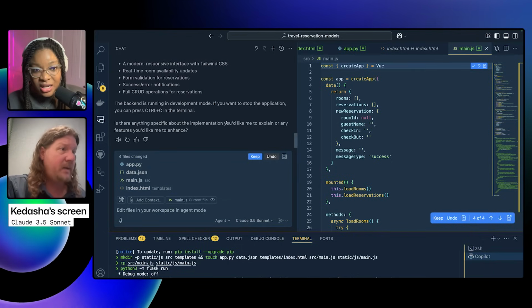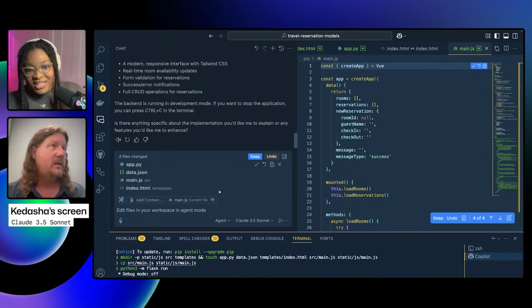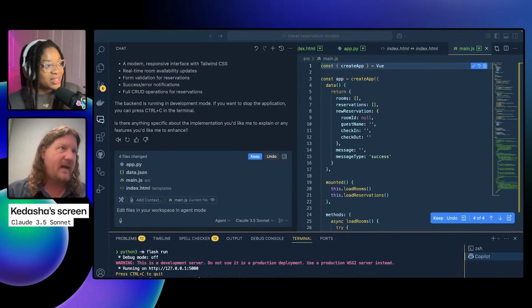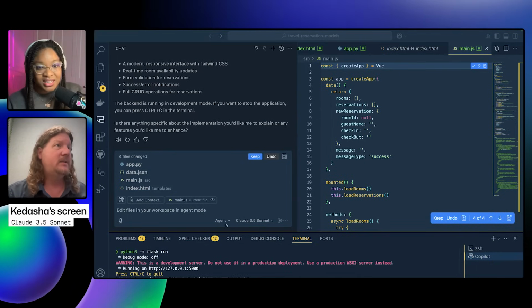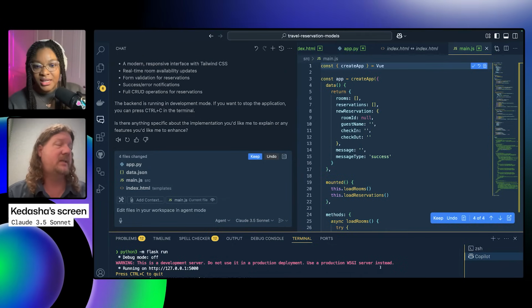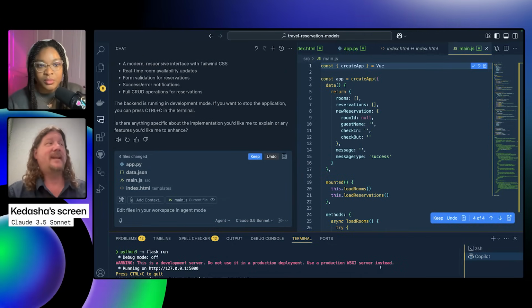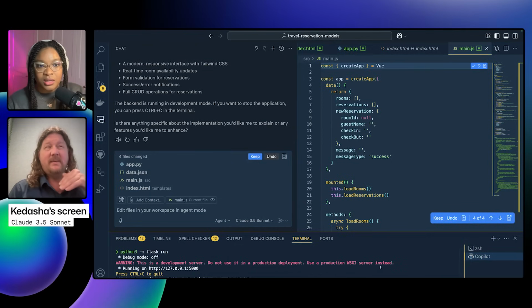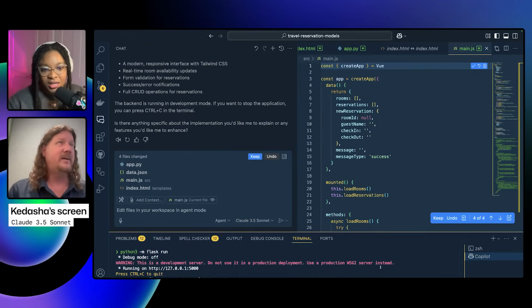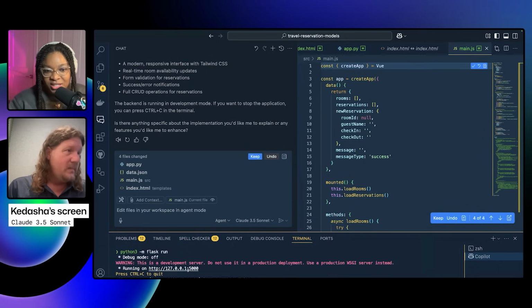Okay. Want to try it? I see we've got a Python app, presumably the Flask app, one second, the data JSON structure we asked it to make, a single main JS and a single index HTML. I'm going to guess for now it probably put the CSS embedded in the HTML, or it's just using the base Tailwind styling. I don't know. Okay, yeah, let's try it out.